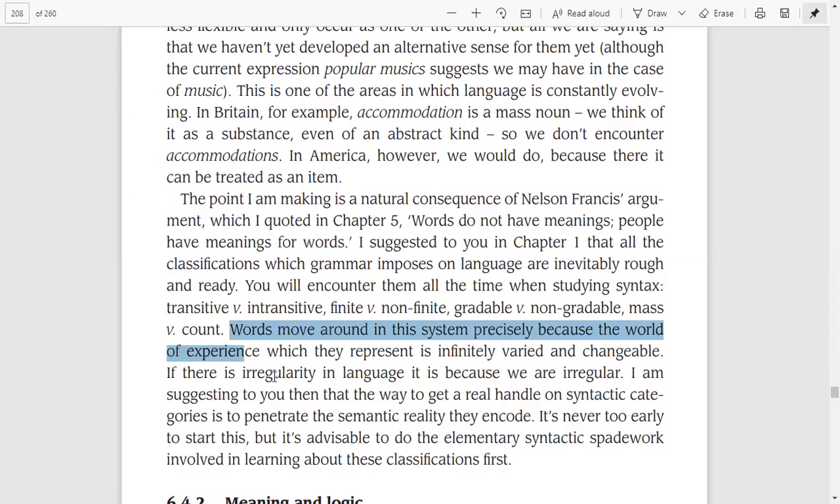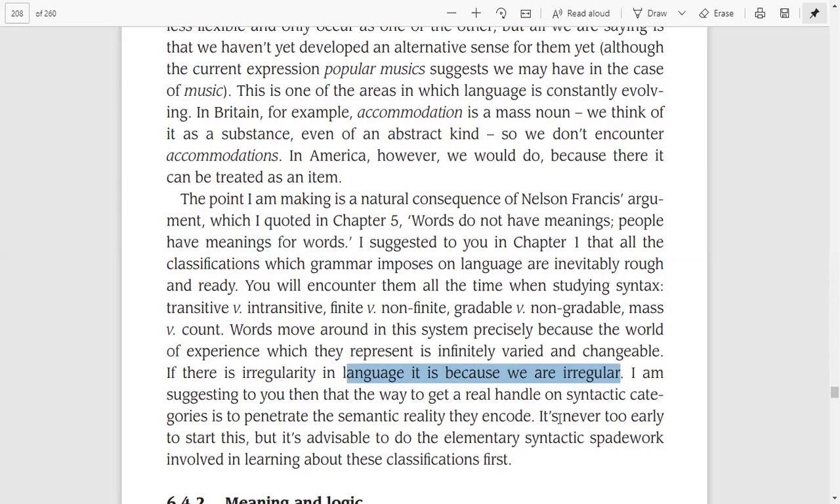If there is irregularity in language, it is because we are irregular. It is because we, the people, are irregular. The words are not irregular on their own. They cannot show irregularity, but the people will show irregularity. It is the outer experience of the world, or of the people. I'm suggesting to you then that the way to get a real handle on syntactic categories is to penetrate the semantic reality they encode.